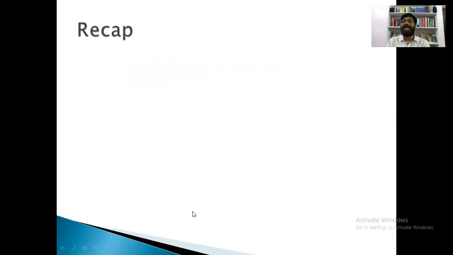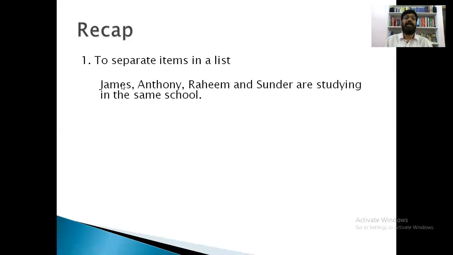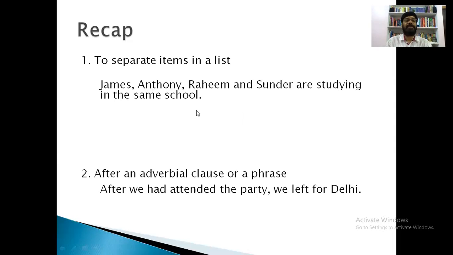So let us recap. Let me remind you of what we have talked about so far. What is the first use of comma? To separate items in a list. Here is one example. James, comma, Anthony, comma, Rahim and Sundar are studying in the same school.